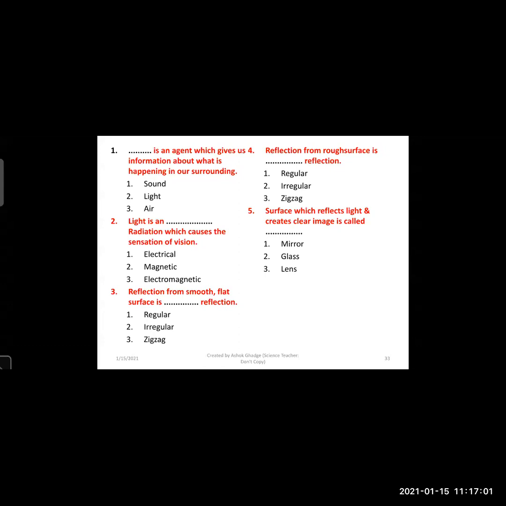Students, answer. Anyone else? Mirror. Yes, the mirror. Mirror is a surface which creates a clear image. Next, question number 6.